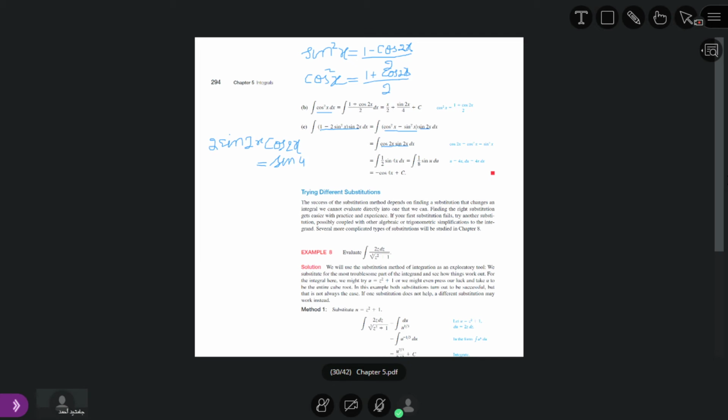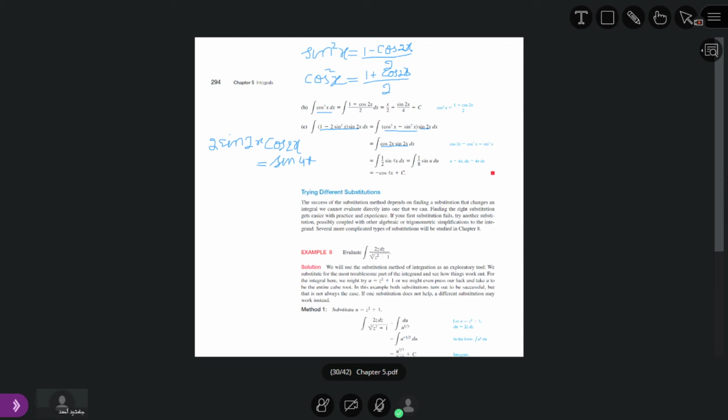Also, if we have 2 sine x cosine x, this is equal to sine 2x. I again repeat, 2 sine x cosine x is equal to sine 2x. But if we have 2 sine 2x cosine 2x, we get sine 4x.